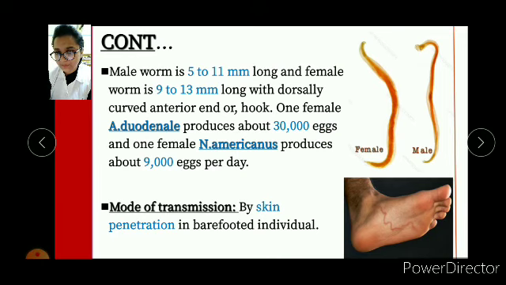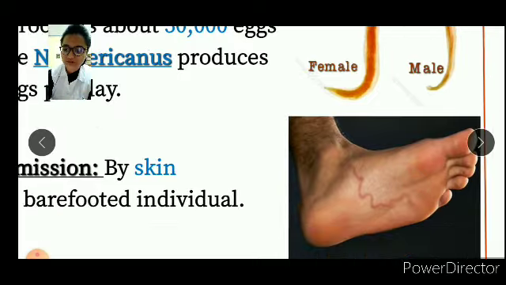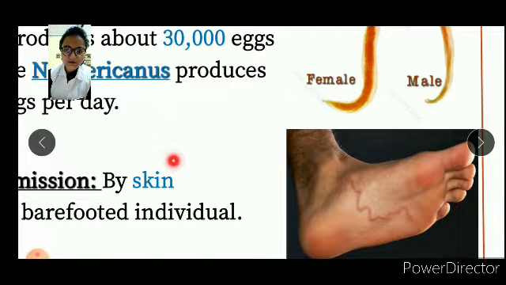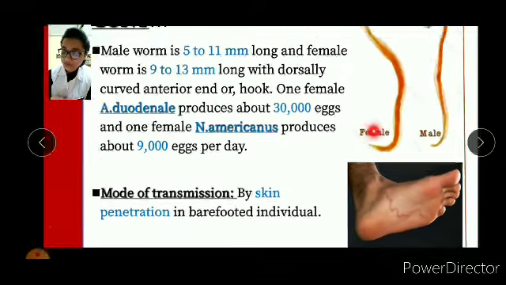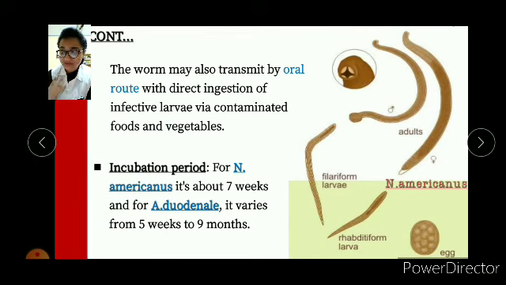And in this case you can see there is a picture of a larva migrans. That is, in this case the hookworm has been transmitted from the barefooted individual. Okay, this is the path of the movement of the hookworm. The worm may also transmit by oral route with direct ingestion of infective larvae via contaminated foods and vegetables.